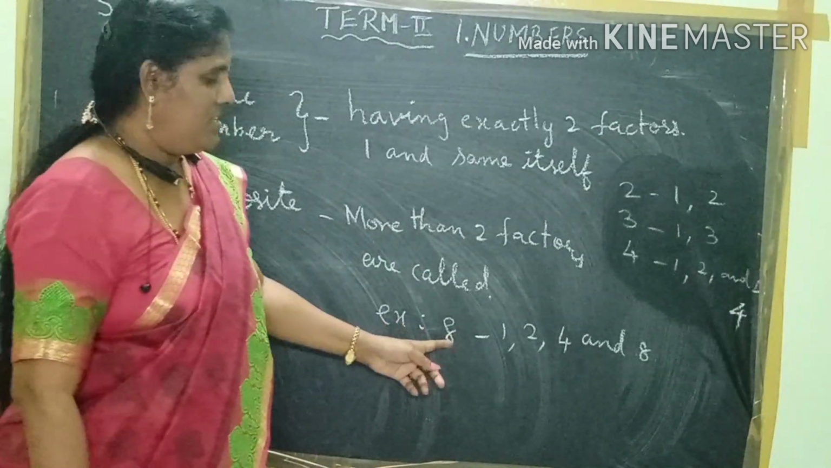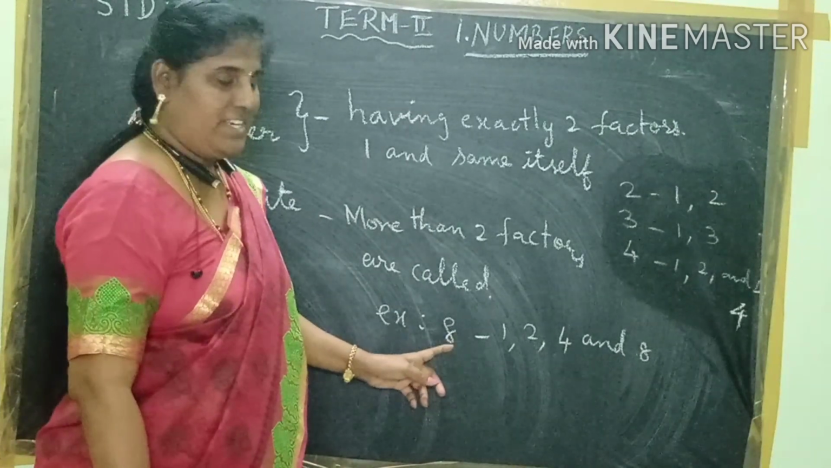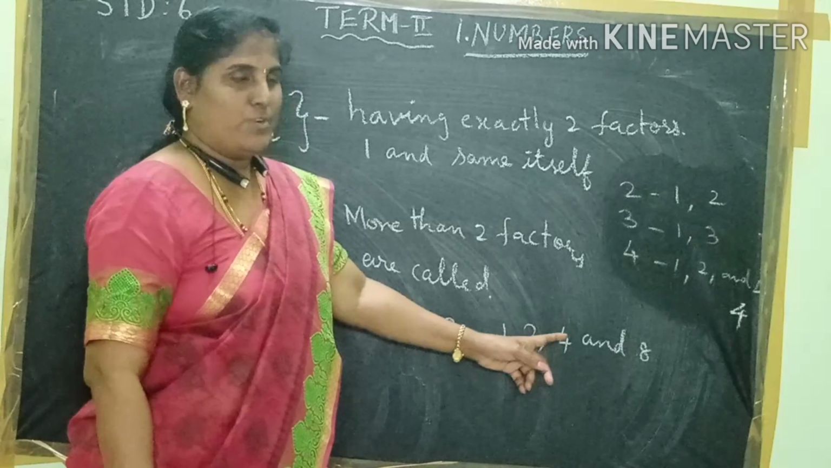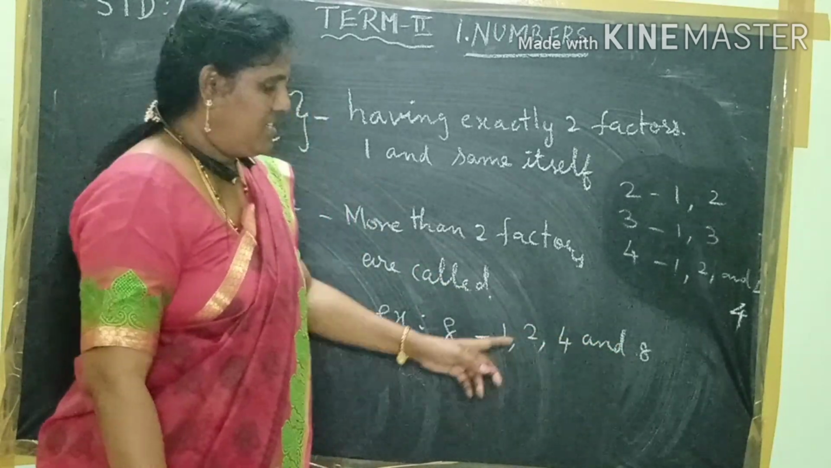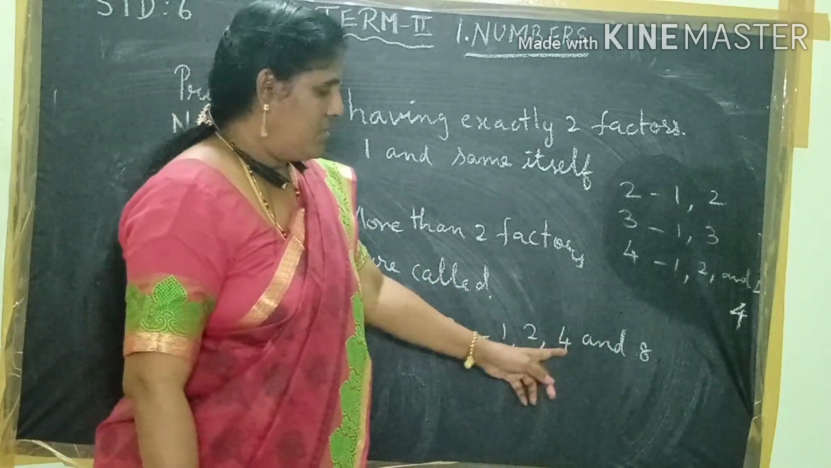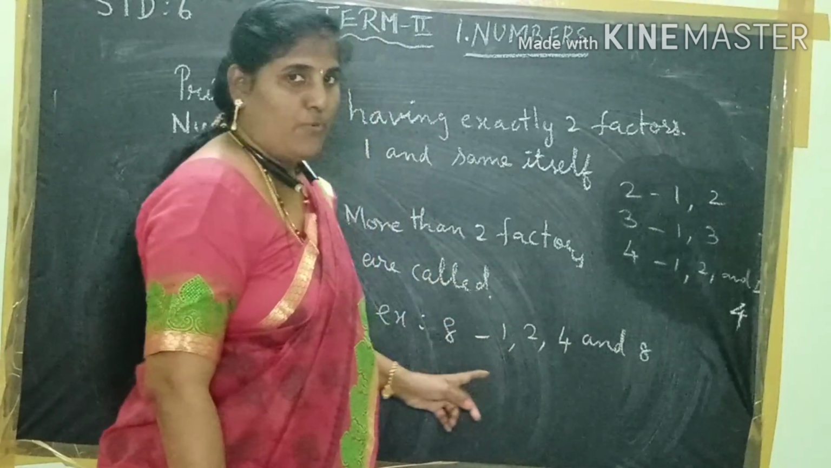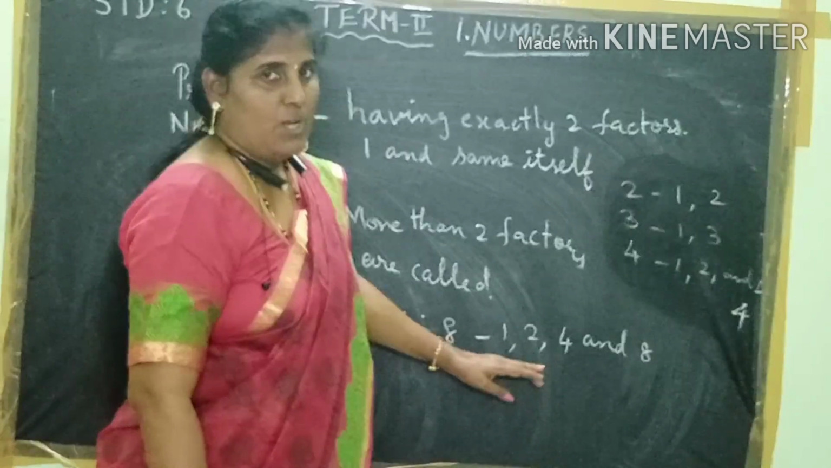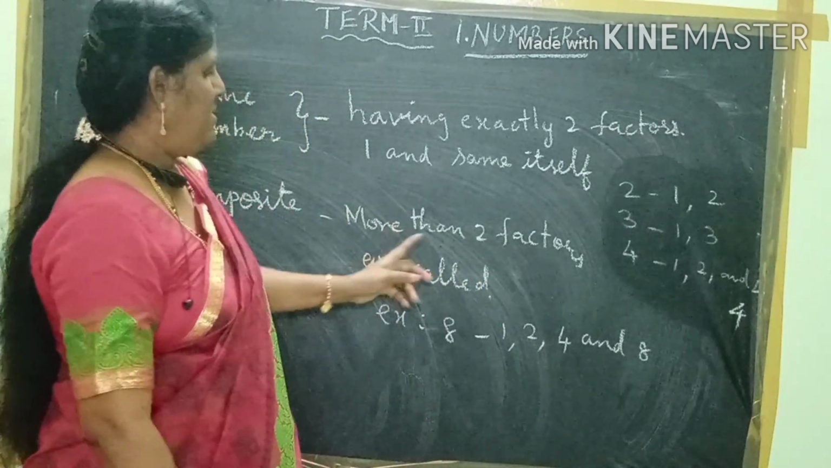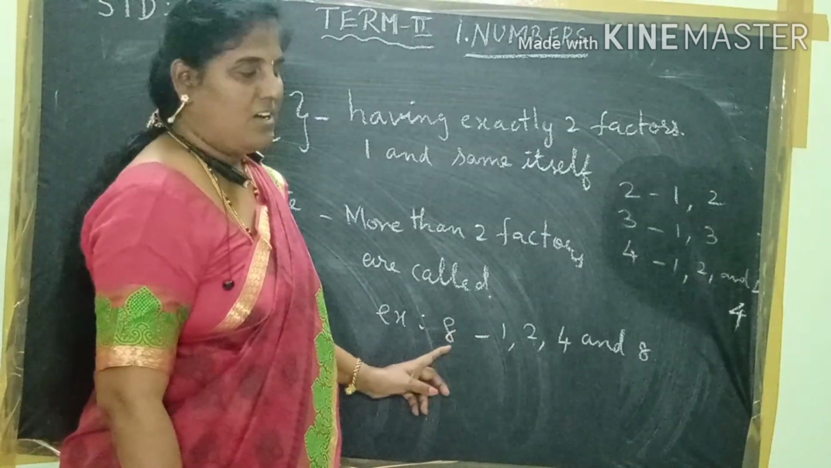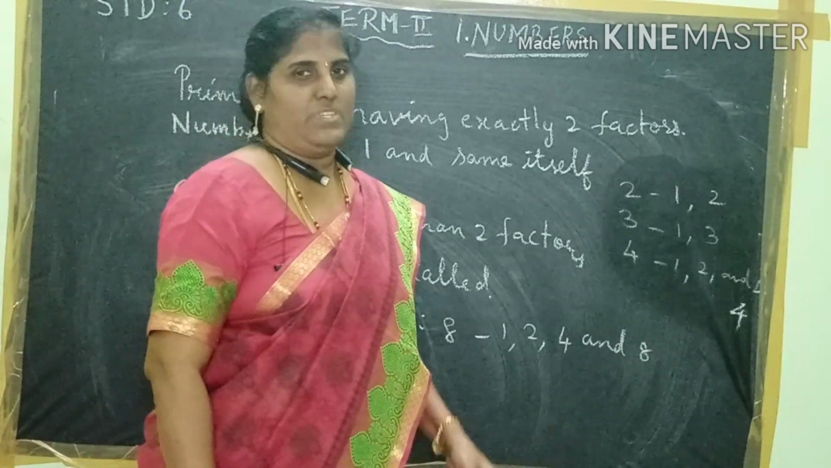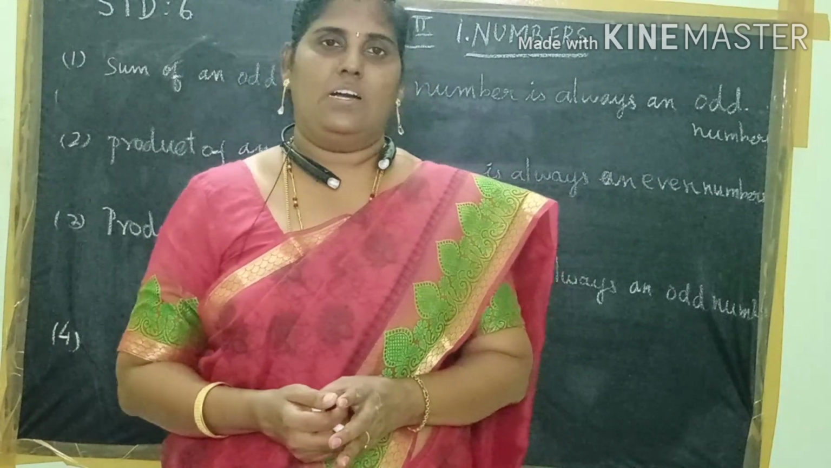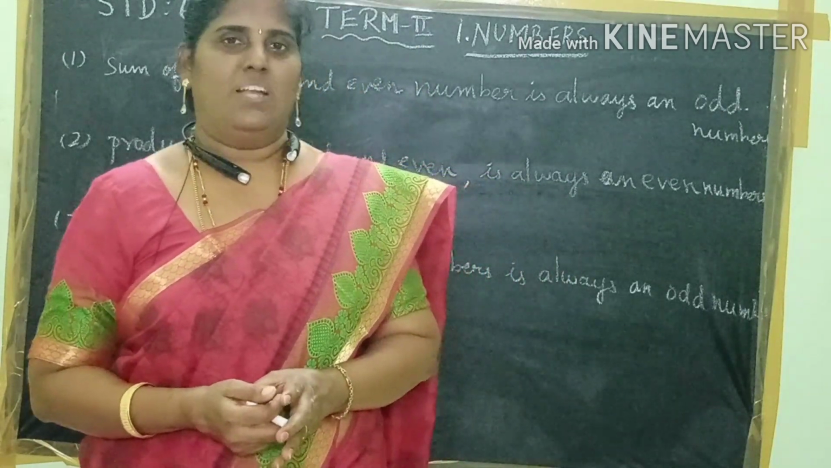For example, take the number 8. Number 8 can be divided by 1 table, 2 table, 4 table and 8 table. So how many factors are there? 1, 2, 3, 4. So 4 factors are there, which means it is more than 2 factors. So these numbers are called composite numbers. Now we are going to learn some important facts about numbers.